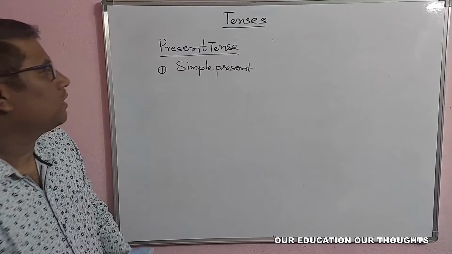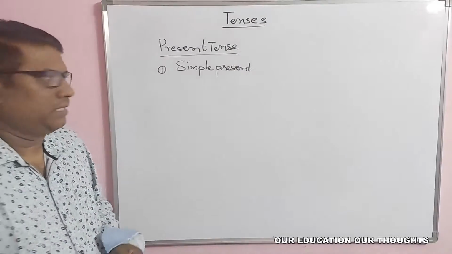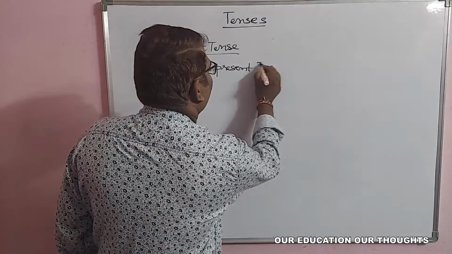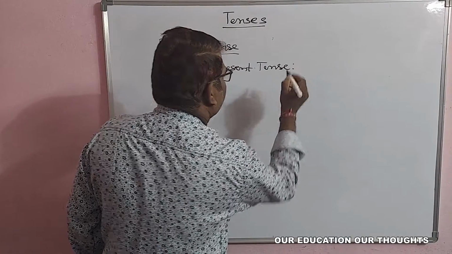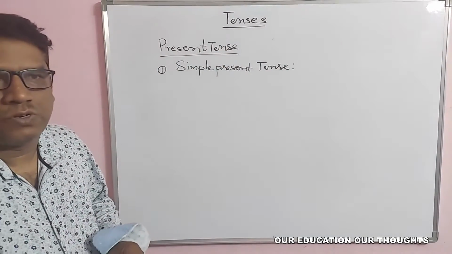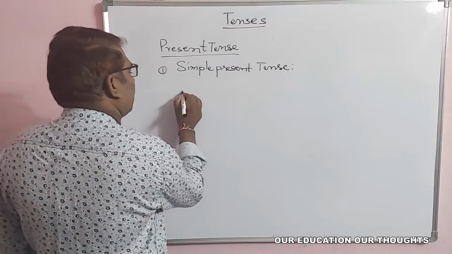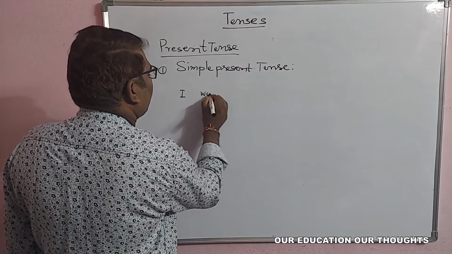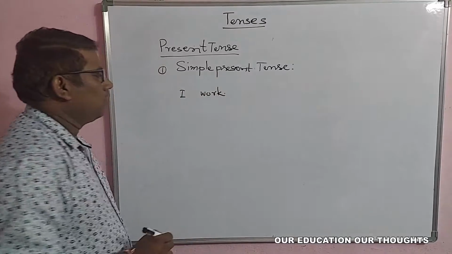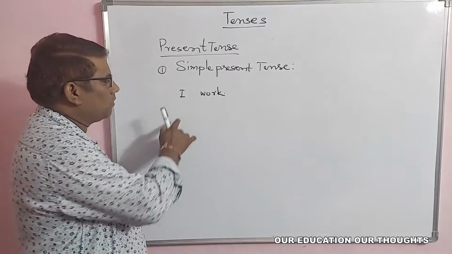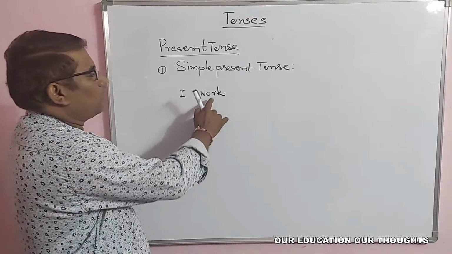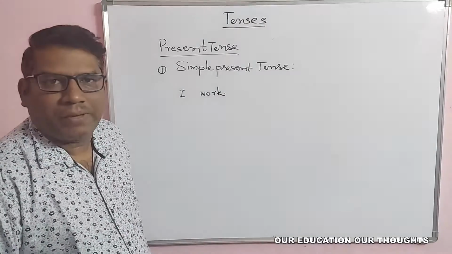So, what is simple present tense? We have to know what it is and where it is useful. For example, you see here, "I work." Here, "I" is the subject and "work" is a root verb or base verb.